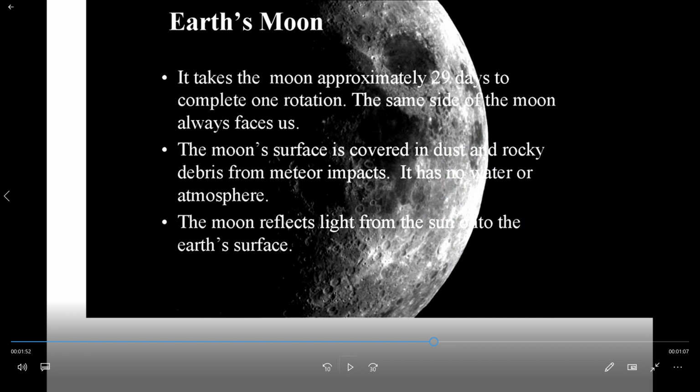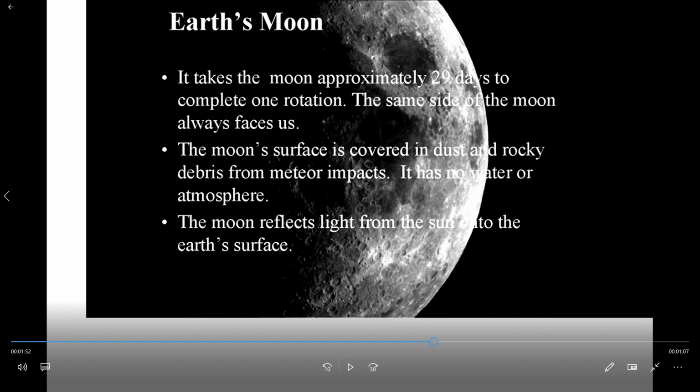The moon's surface is covered in dust and rocky debris from meteor impacts. It has no water or atmosphere. The moon doesn't have any water or atmosphere over there.